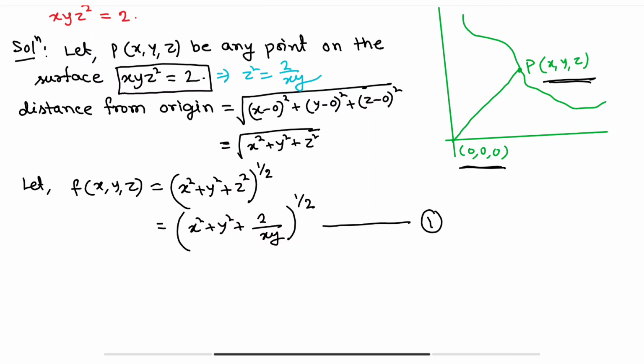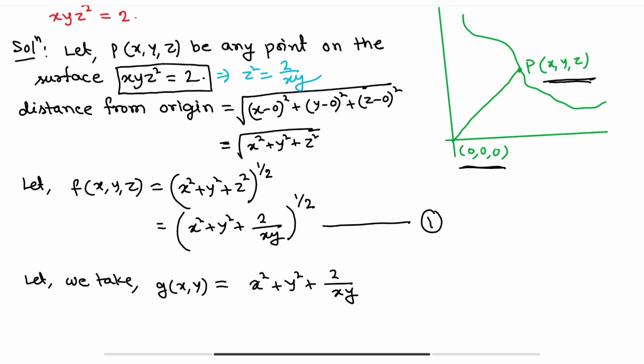Now the problem is that using this square root, the calculation will be critical. So let's simplify this one. We take g(x, y) equals x square plus y square plus 2 by xy.